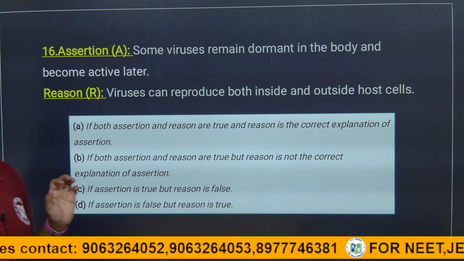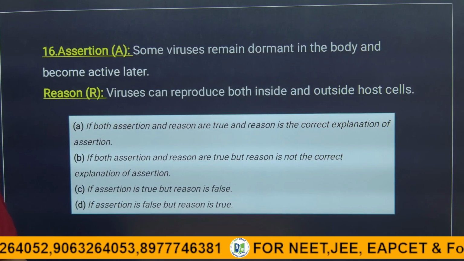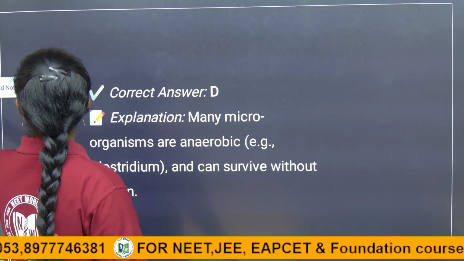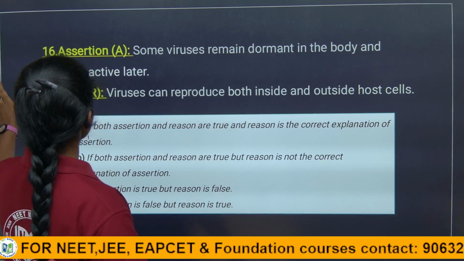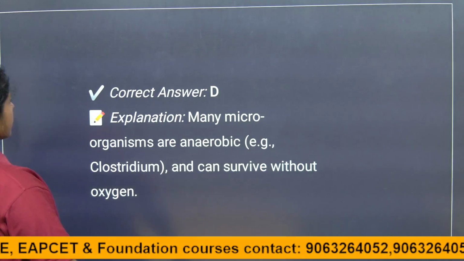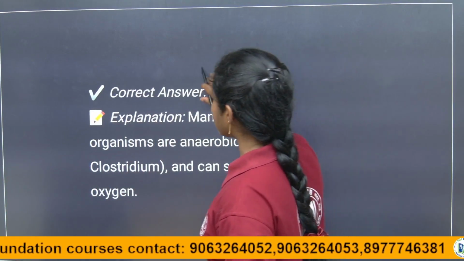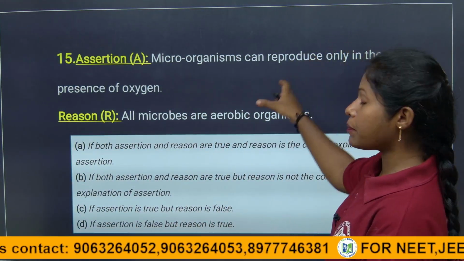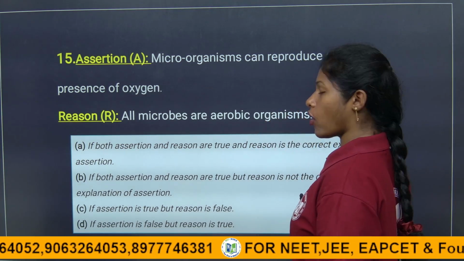Coming to this question, children, let's see this question once. The given explanation is that as many microorganisms are anaerobic, the answer here is wrong, children, because this question itself is wrong. Saying they can reproduce only in the presence of oxygen is wrong, and saying microbes are aerobic organisms is also wrong.